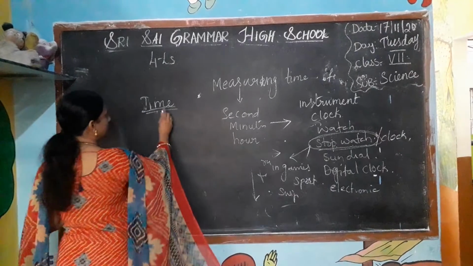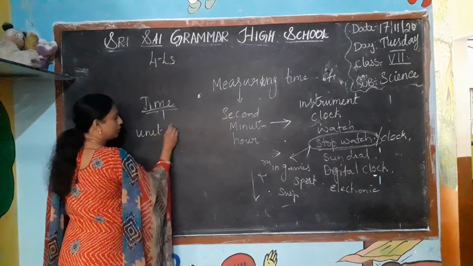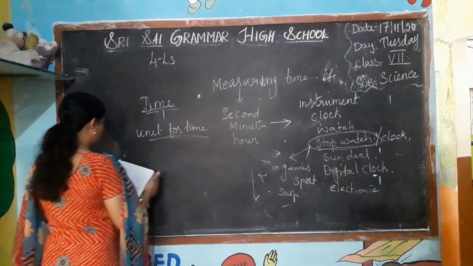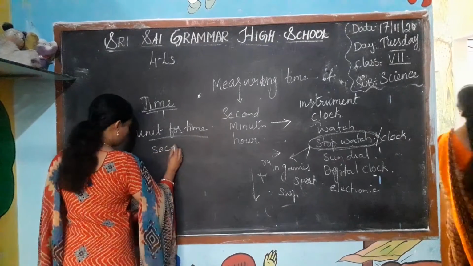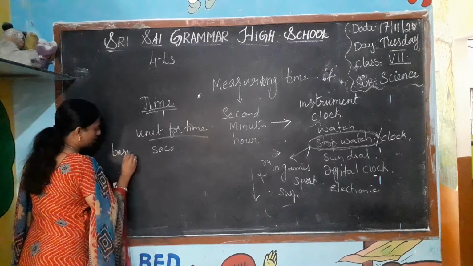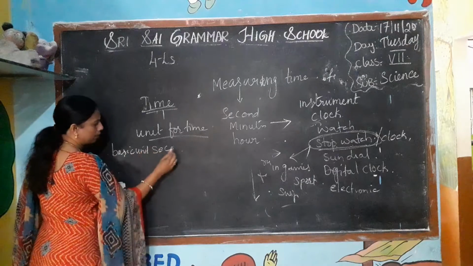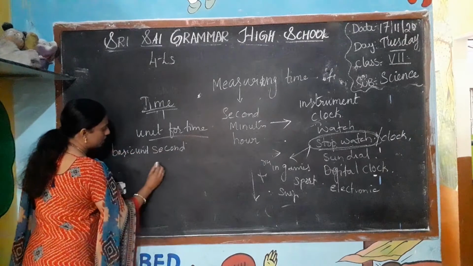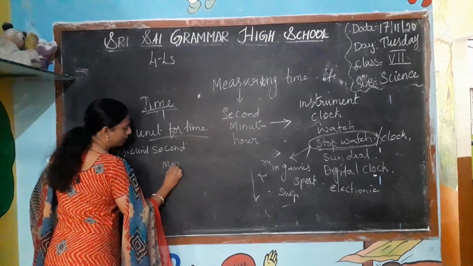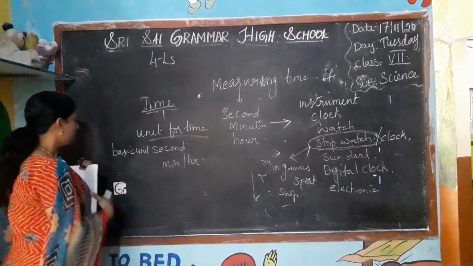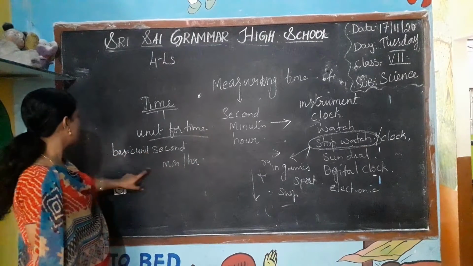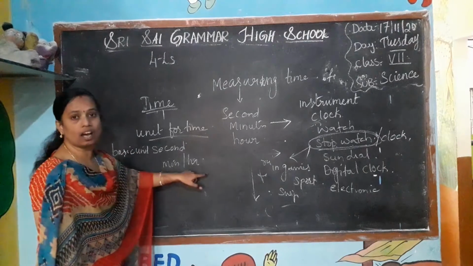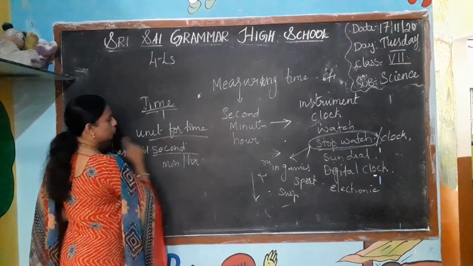Yeah, what is the unit for the time? What is the unit for time? Unit, what is the unit? We can say seconds. This is the basic unit. Basic unit of time is seconds. It is for the smaller one. When it is larger, we say the minutes and the hour. Okay. So the basic unit is seconds. When we are measuring the time in the larger, we use the minutes and hour. Okay. It is the unit for the time.